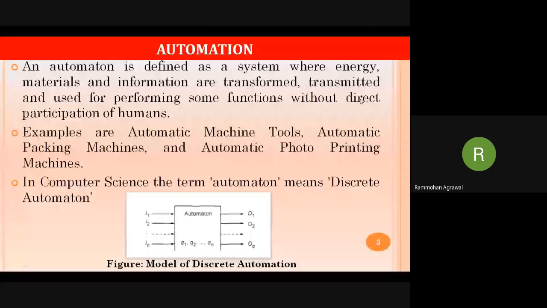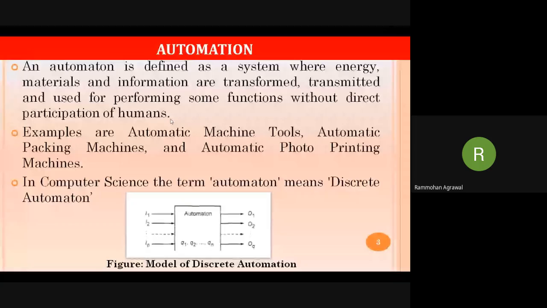Okay, so what does the definition say? An automation is defined as a system where energy, materials, and information are transformed, transmitted, and used for performing some functions or operations without actual direct participation of humans. Here the human task is only to give an input and collect the output. All the processing will be done by the machine itself. Such a machine which follows this principle is an automated system or an automated machine.